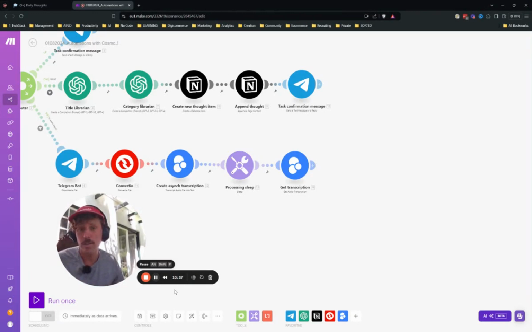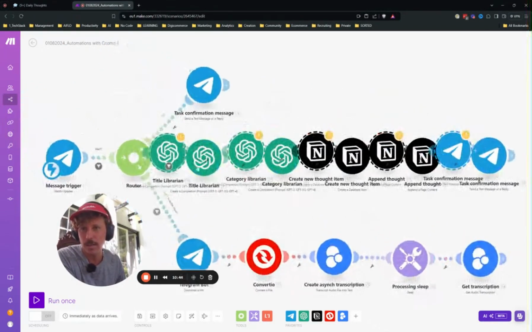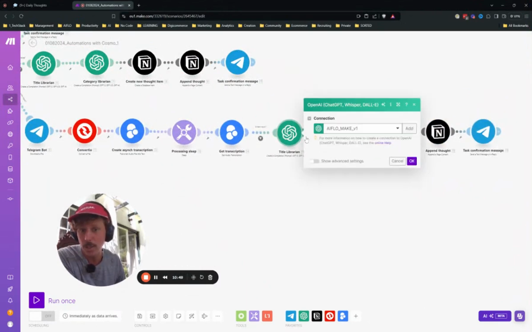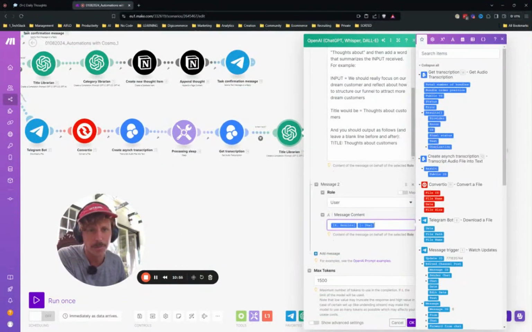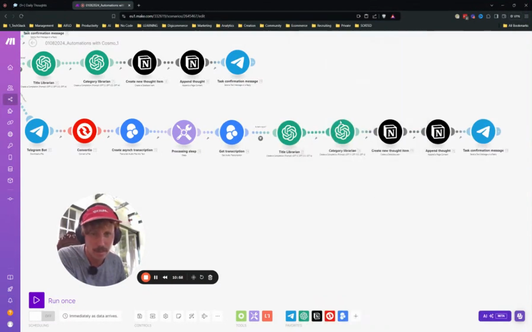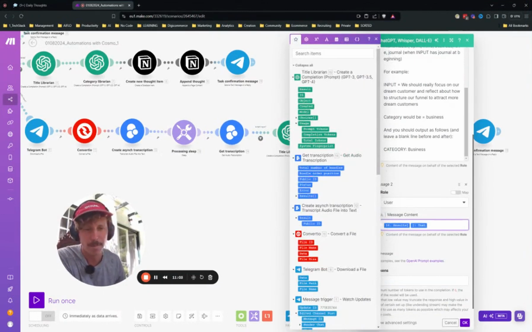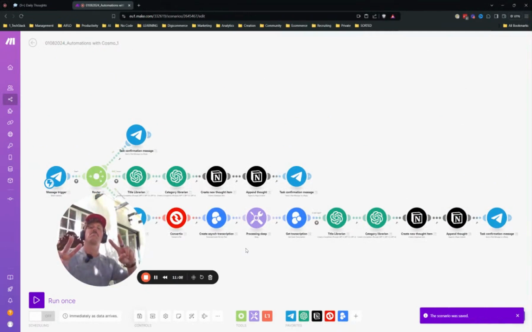Well, I'm happy to announce that it's basically done. So what we do now is we copy and paste this whole part, because this whole bunch is kind of the same. What we need to change though is that instead of giving the text here, we give the transcription. Easy peasy, smooth. Bam, bam. Automation with Cosmo, you know what's up.